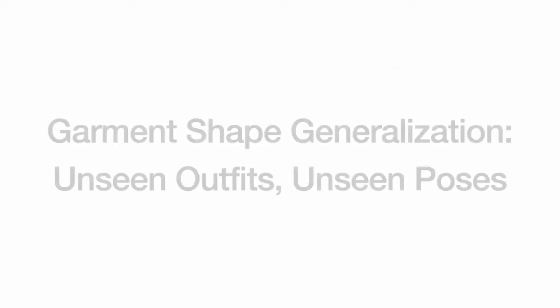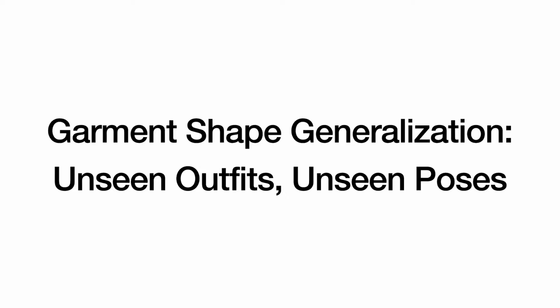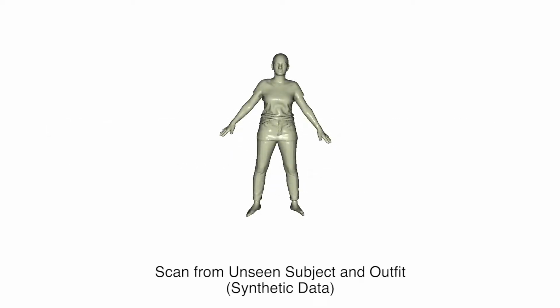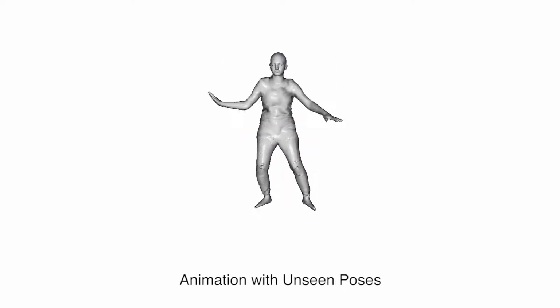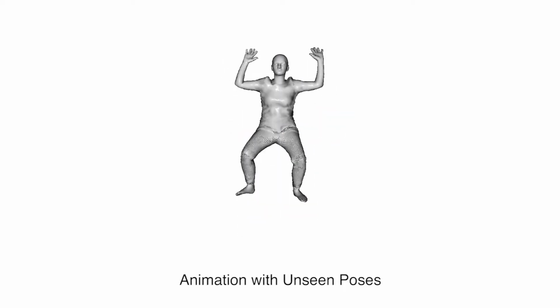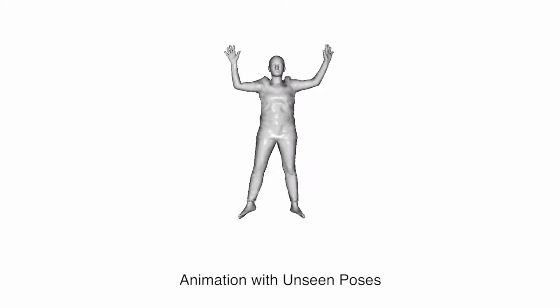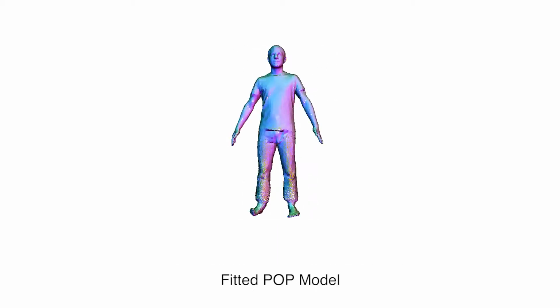The trained POP model can also generalize to previously unseen outfits. We fit the model to a single scan of a previously unseen subject and outfit. This optimization gives a garment geometry feature tensor for the scan. POP is then able to animate the fitted scan with natural pose-dependent clothing deformations.